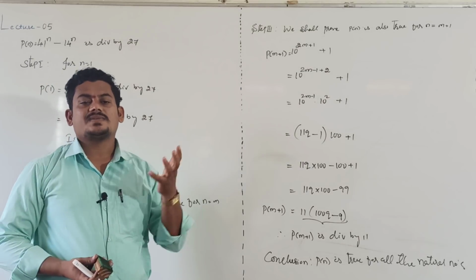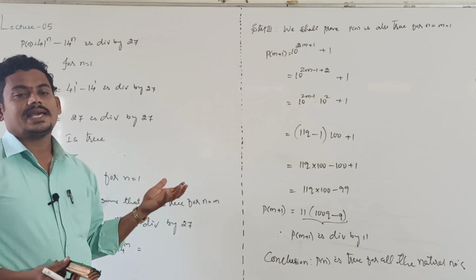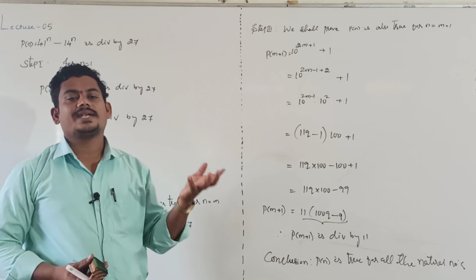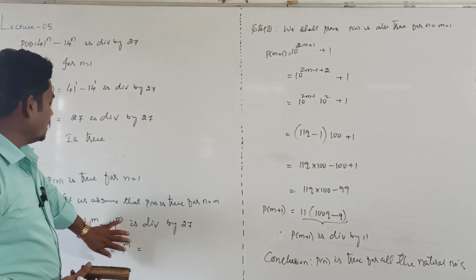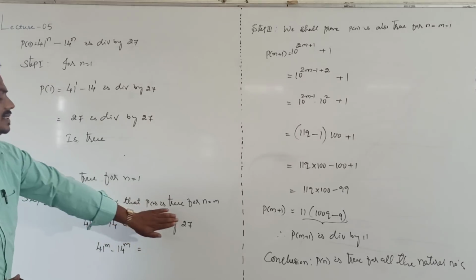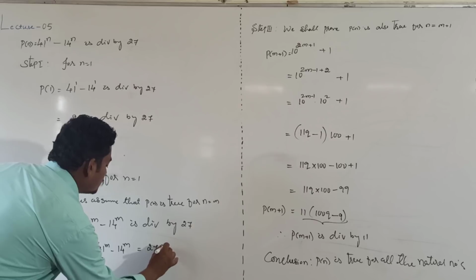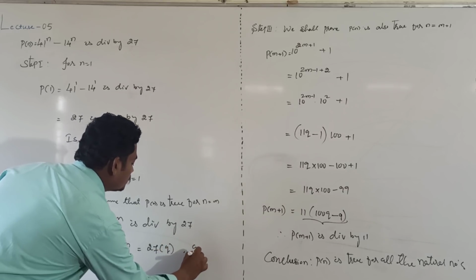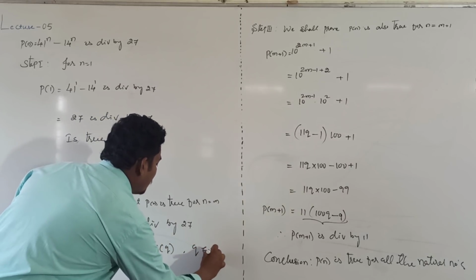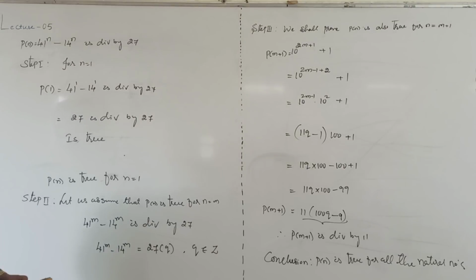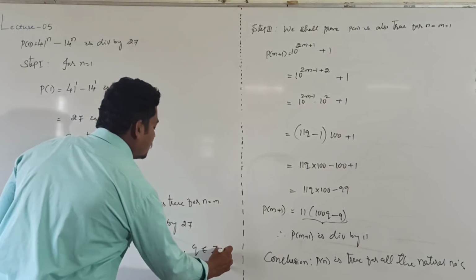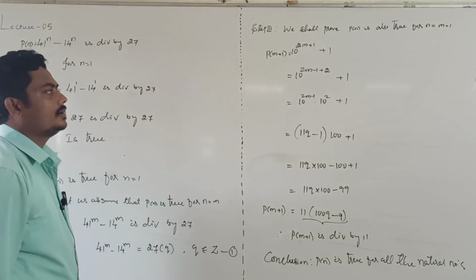Suppose a divides b, then a can be written as a equal to b into q plus r. In this case this is a and this is b. 27 into some integer q. In this case clearly remainder is 0. And take this as equation number 1.